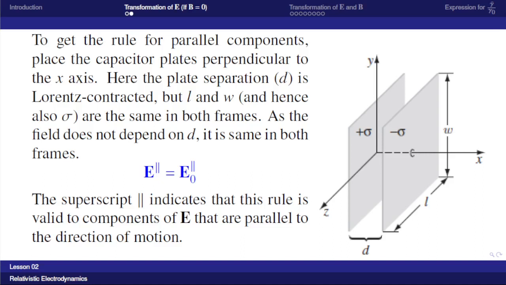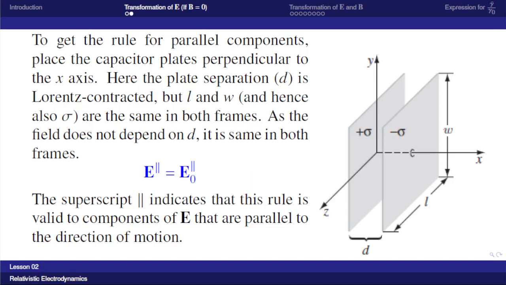So for the parallel component of electric field, there will be no change because the electric field is independent of small d. It is the same in both frames. So E parallel is equal to E0 parallel. E parallel is the parallel component of electric field in the S frame. E0 parallel is the parallel component of electric field in the S0 frame.